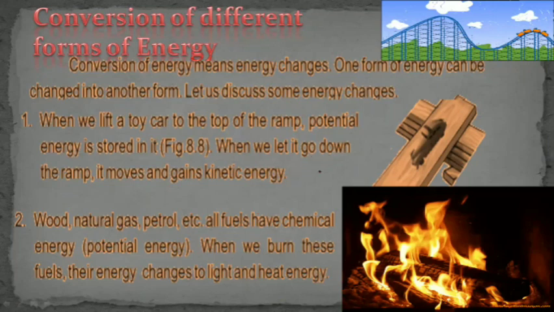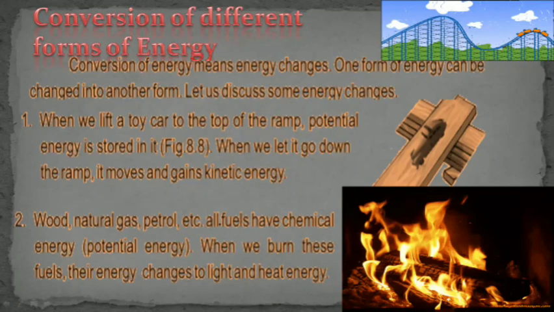When we let it go down, it moves and gains kinetic energy. It means when it was high up, there is potential energy stored in it, and when it moves down, it gets kinetic energy and loses potential energy. So one form of energy changes into another form.